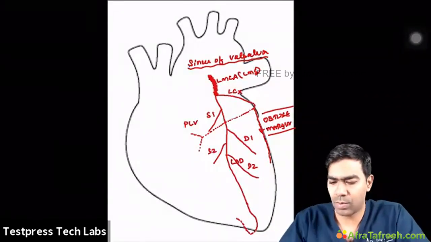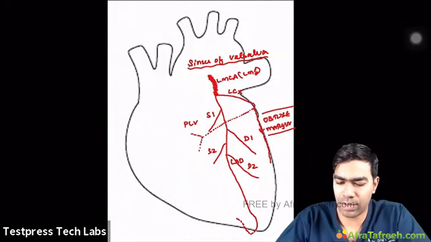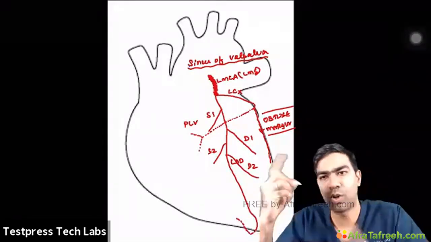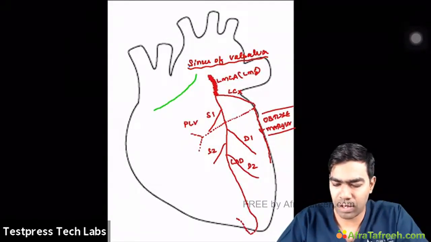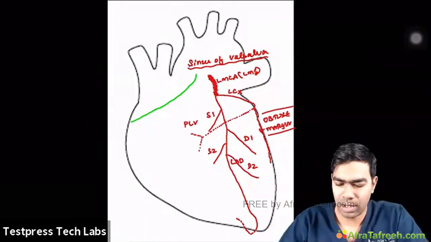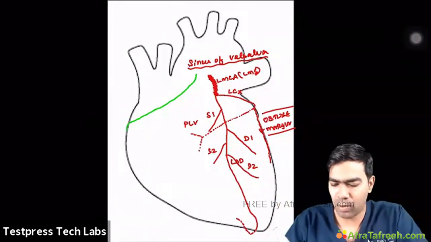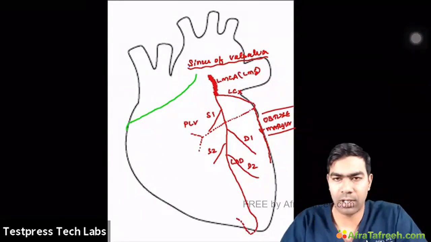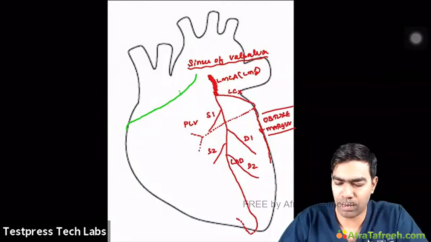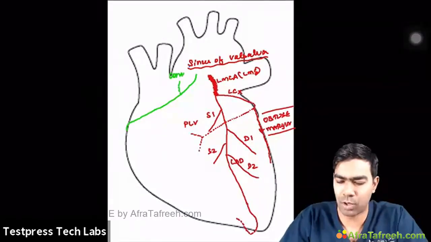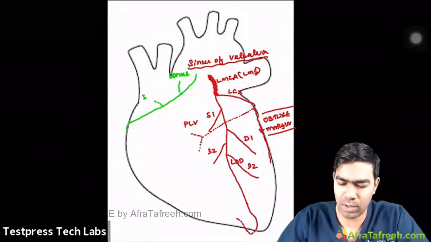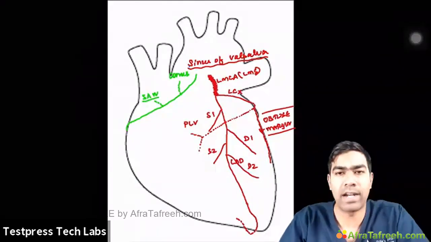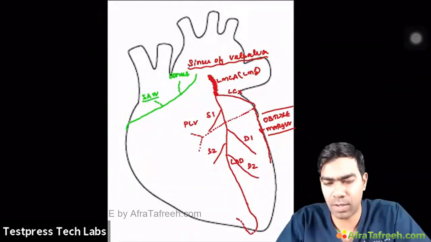So then let us start with our right coronary artery. The right coronary artery is going to originate from the right coronary sinus, which I'll be drawing in some time. Don't worry about that. The right coronary artery originates from the right coronary sinus and goes around the right atrium. And they're going to wind up around the heart. And before they wind up to the posterior side of the heart, they're going to give rise to multiple different arteries. For example, let us assume this is a conus segment. There's a conus artery. And then you have an SA nodal branch and a right atrial branch. So that will be supplying the SA node and the right atrium.